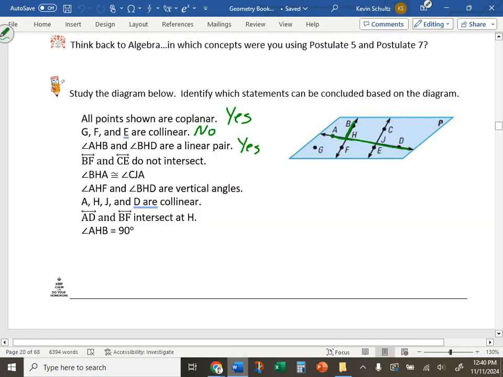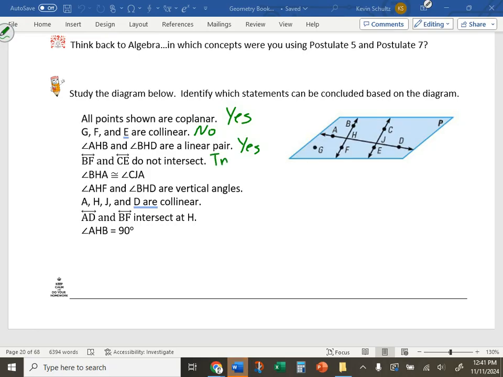Line BF and line CE do not intersect. Evan, you say that is true or false? True. Why can't we conclude whether or not they intersect?